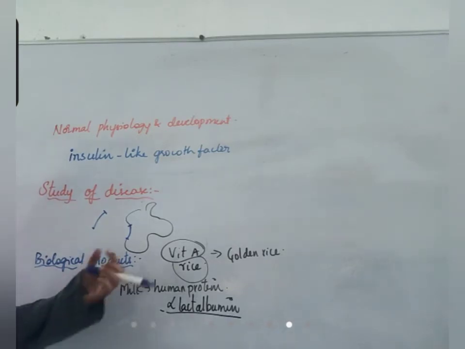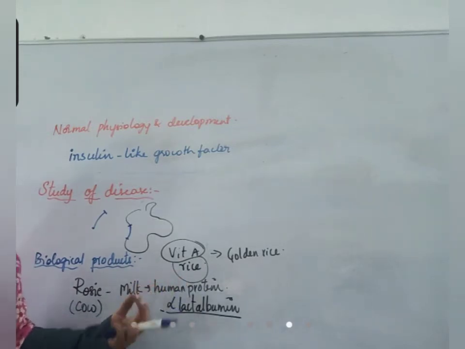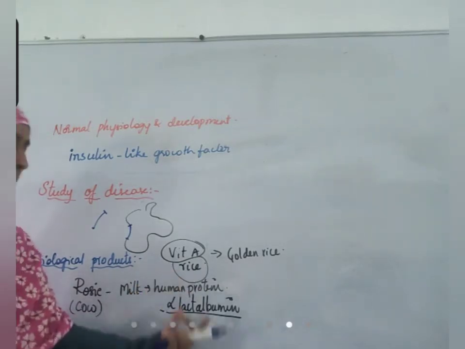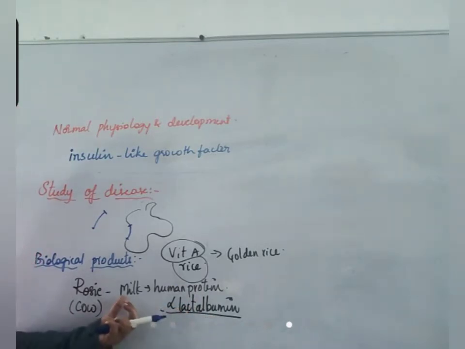Instead of taking a vitamin A tablet, if you are eating this golden rice, it is beneficial. Instead of taking artificial lactalbumin protein, if it is introduced into cow's milk, that is beneficial. So different types of biological products are produced by introducing genes into animals.